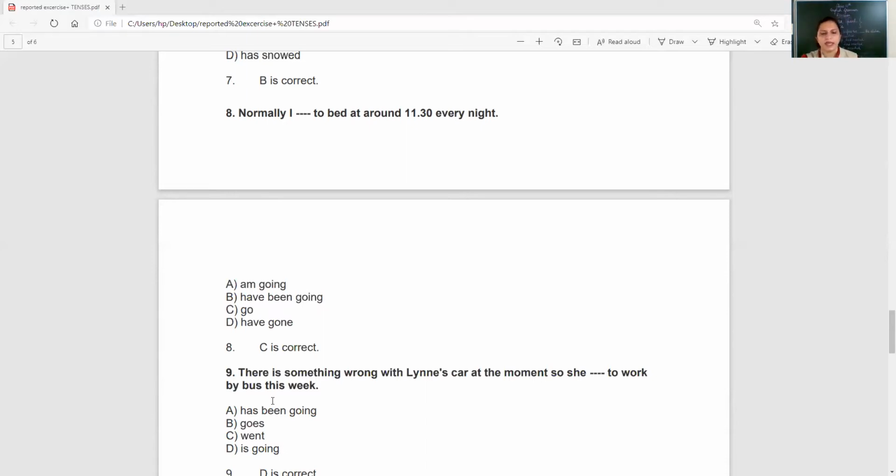Next. There is something wrong with Liz's car at the moment, so she dashed to work by bus this week. Okay. So there is something wrong with her car at the moment, so she by bus this week. So is going, she is going.